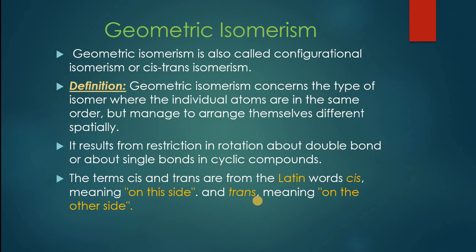The terms cis and trans are derived from Latin words. Cis means on this side and trans means on the other side or on the opposite side. So a cis isomer has two same groups on the same side, and a trans isomer has same groups on the opposite sides or on different sides.